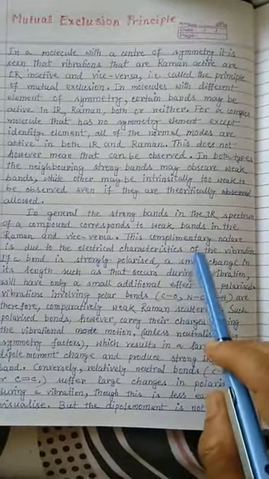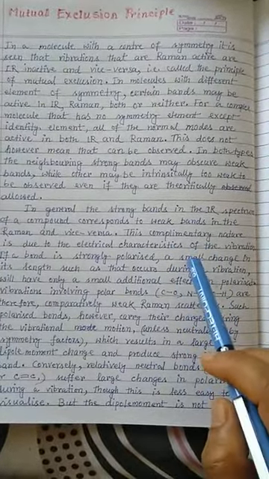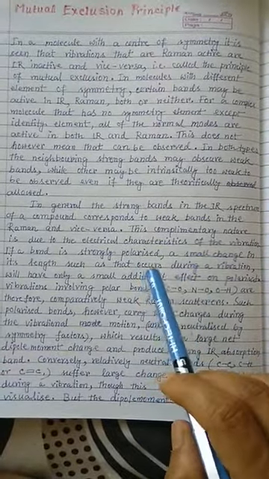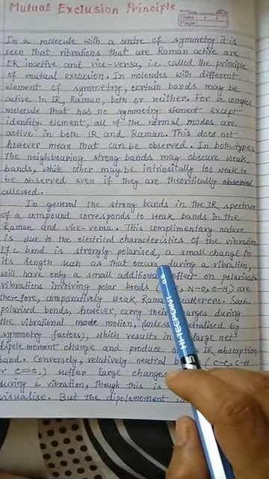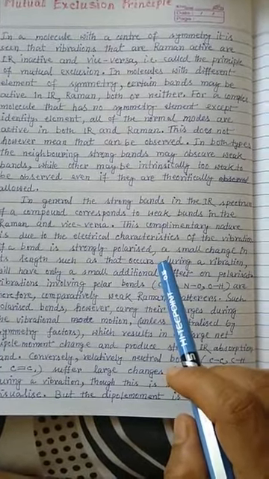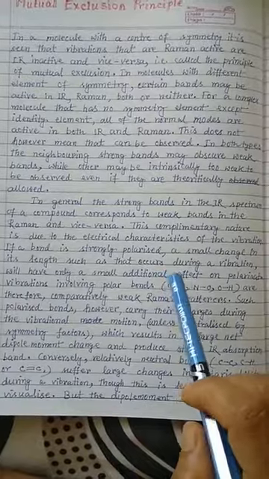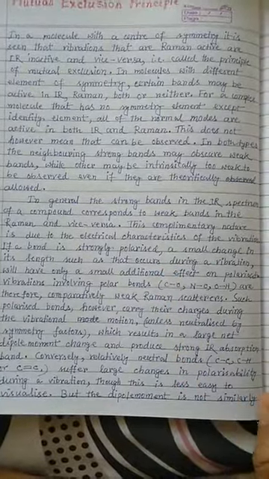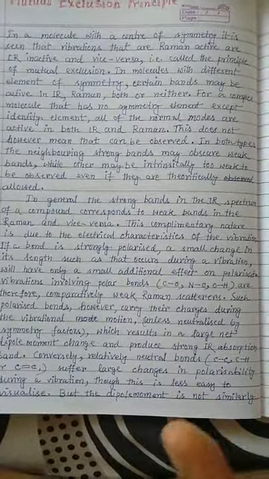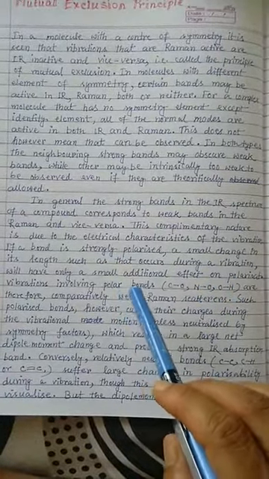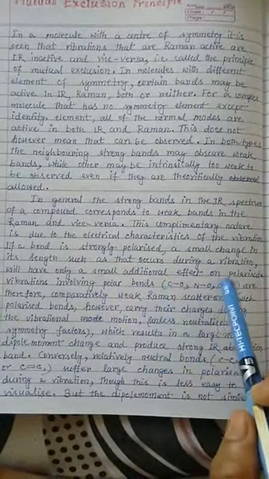So this complementary nature is due to the electrical characteristics of the vibration. How? Take the example of a carbon monoxide molecule, CO. If a bond is strongly polarized, a small change in its length such as occurs during a vibration, meaning the molecule symmetrically stretches and compresses, will have only a small change in the polarizability.